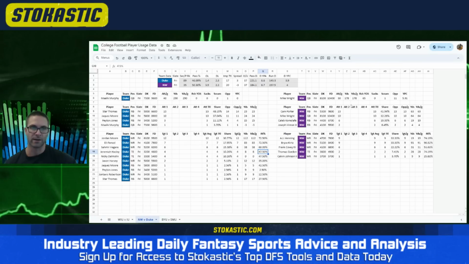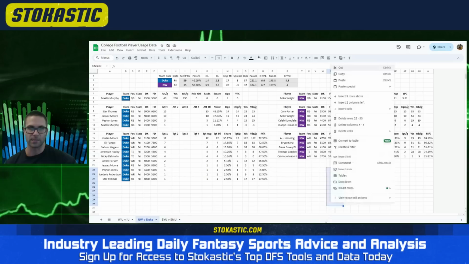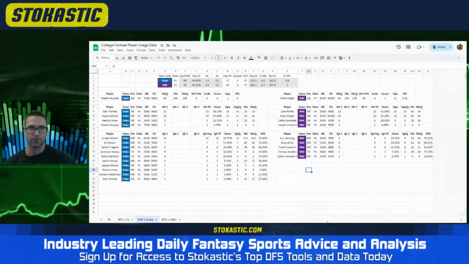On the Northwestern side, Mike Wright, 8,100. He had the 65 rushing yards right away in his debut. It's a pretty good mark, and I expect that to be pretty consistent.